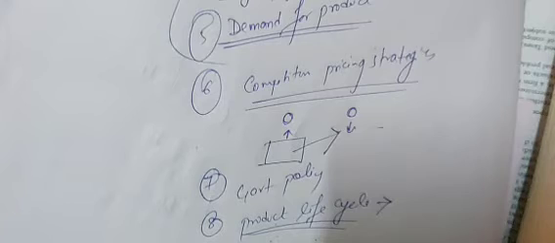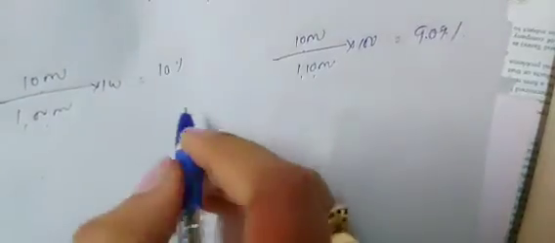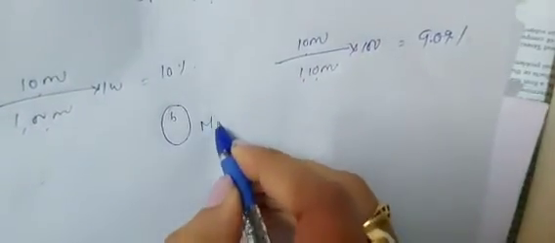So cost based pricing policy is saying that the price of the product is driven by the cost of the product. The price depends on the cost of the product. That is cost based pricing policy. Correct? So the first one was markup pricing under the cost base. We can express this markup either as a percentage of selling price, or as a percentage of cost price. Is it correct? Is it clear? Pricing policy number 1 and part A. Okay. The next one under cost base is marginal cost pricing.